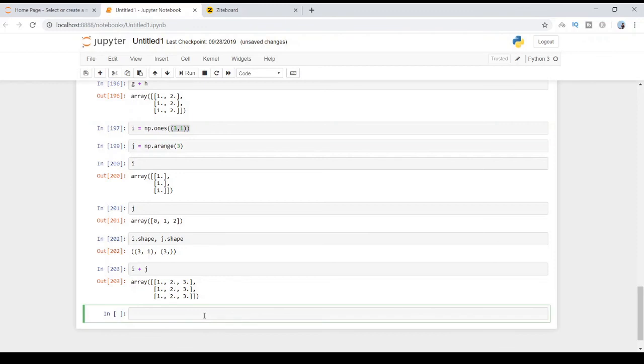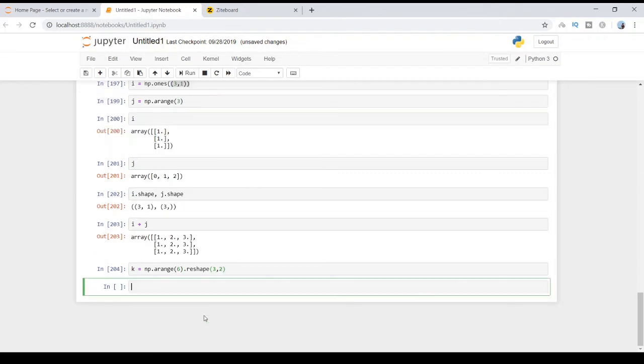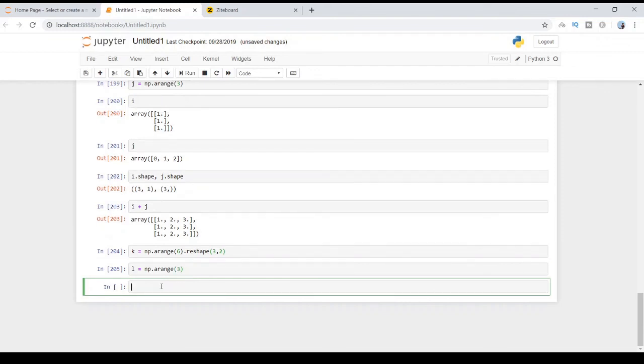Now let's see one more example where we cannot implement broadcasting. Let's say k equal to np.arange(6), and I will reshape this to 3 comma 2. I'll create one more variable, l, and this one I will say only 3. So now this is what we have.